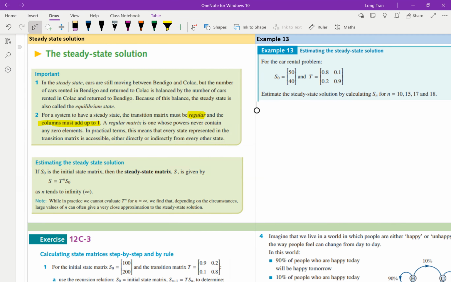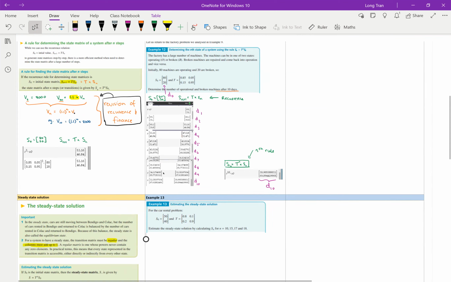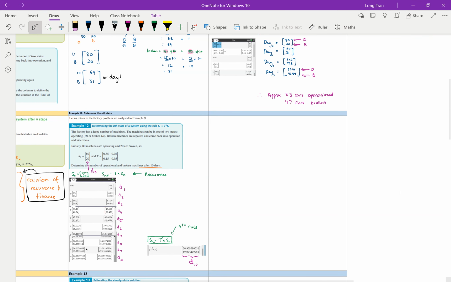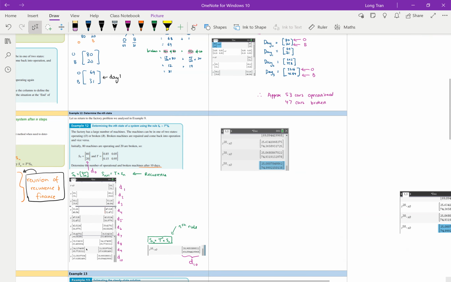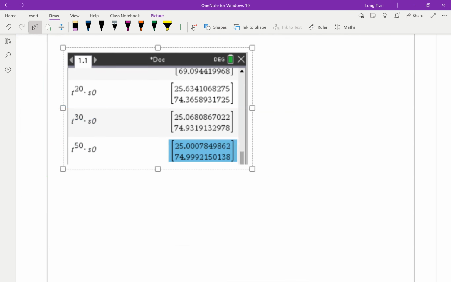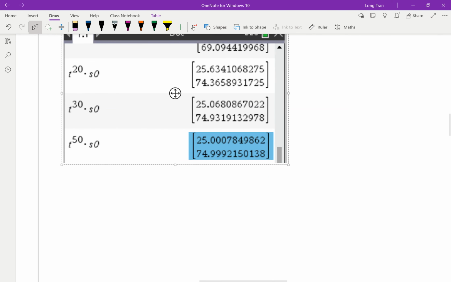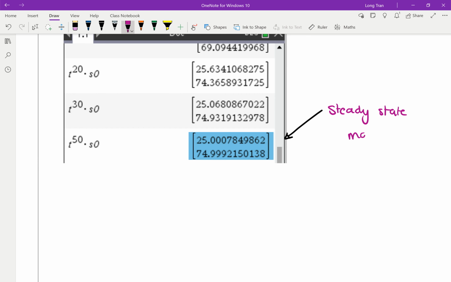Okay, so that's how you would do it. I'm going to move it over here. I'm just going to write steady state to remind you what I did over here. So I would write over here steady state. This is the steady state. So here we go, steady state matrix.